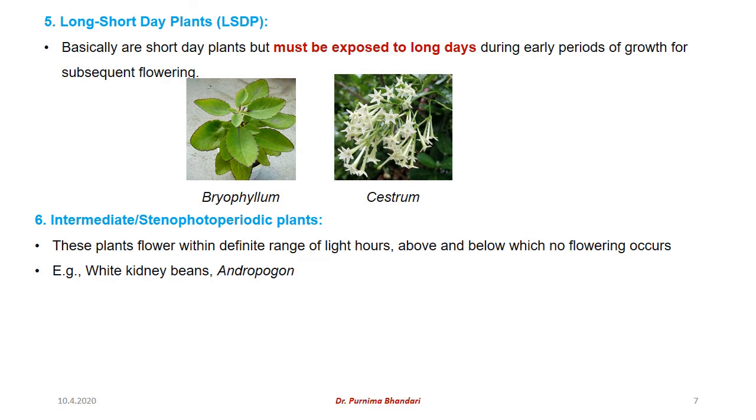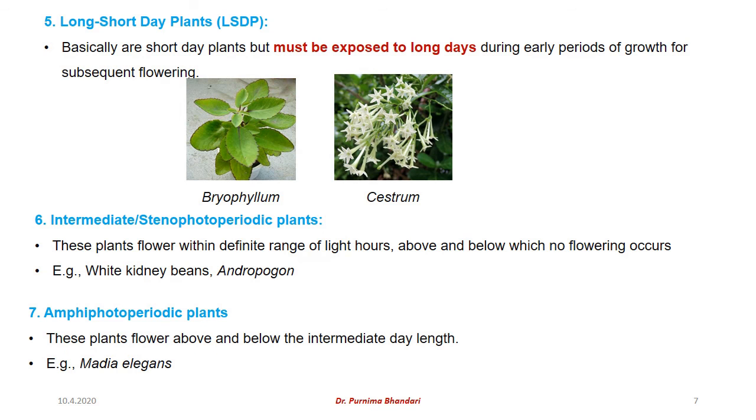Then we have another category of plant which is intermediate or stenophotoperiodic plants. These plants flower within definite range of light hours above or below which no flowering will occur. Examples are Andropogon and white kidney bean. Another category is amphiphotoperiodic plant, exactly opposite of stenophotoperiodic plant. In amphiphotoperiodic plants, these plants flower above or below the intermediate day length. Example is Mediola elegans.